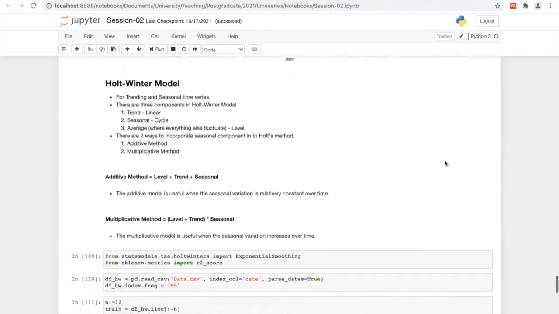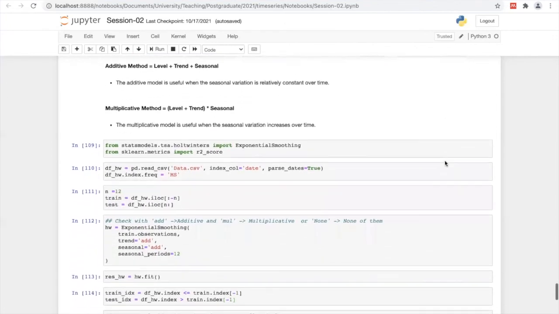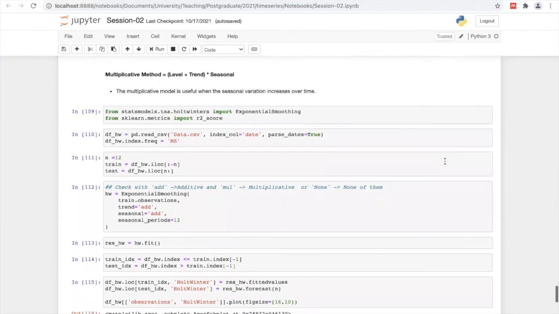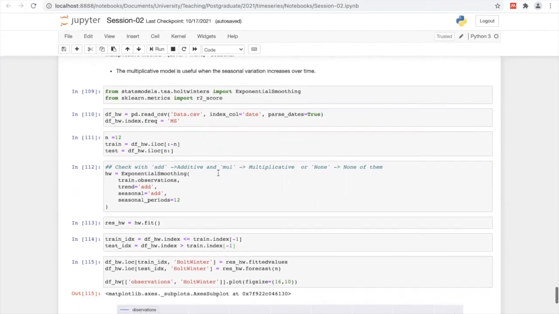Up to now, let's see how we perform these. I'm not explaining the same thing again and again. There is a class called ExponentialSmoothing, and you can use it with the Holt-Winter method. I don't think about the R2 score right now, and I make the train and test split for 12 months. I'm going to predict.